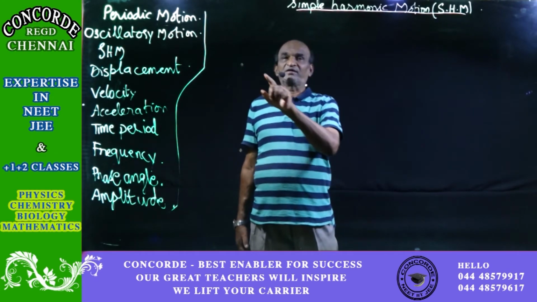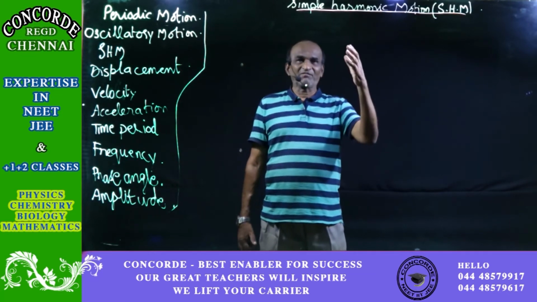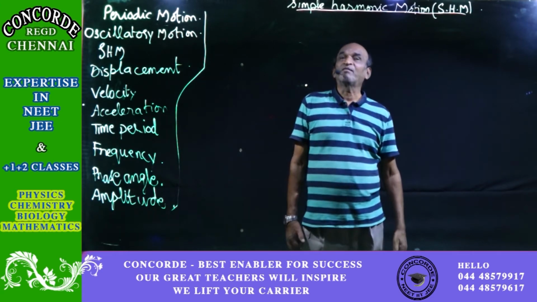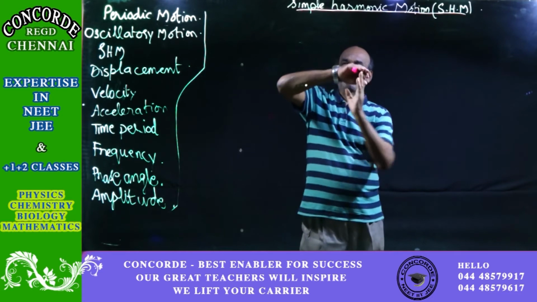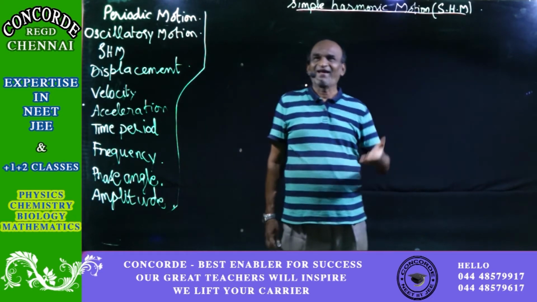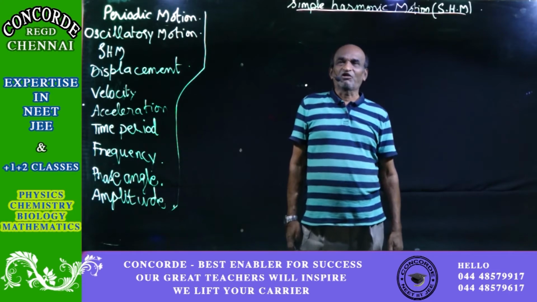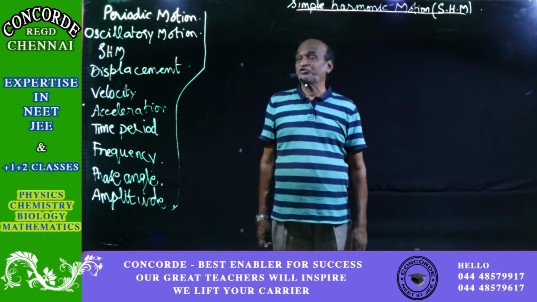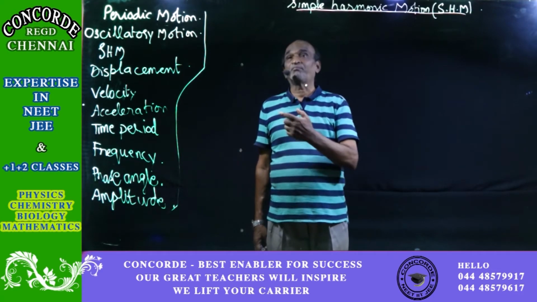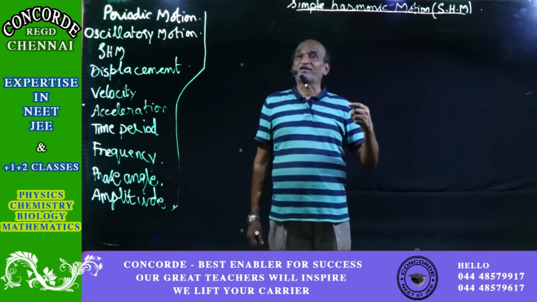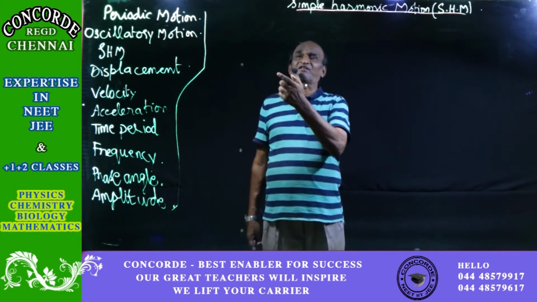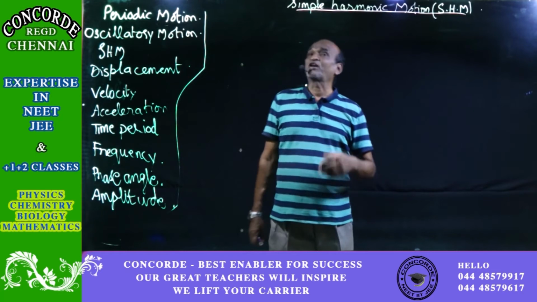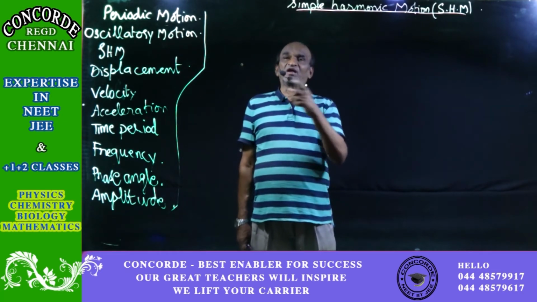So, same path, like this. The best example for that, you yourself will be able to say, is the pendulum of a clock. Tick-tock. Yes, that is an oscillatory motion. So, that is the oscillatory motion that I am explaining now. The motion should be such that it follows the same path. Once it crosses the mean position, reaches the other end, then returns back, again crosses the mean position. So, through the mean position, we have a to and fro motion, not that it should necessarily make an arc. Even if it is a straight line.